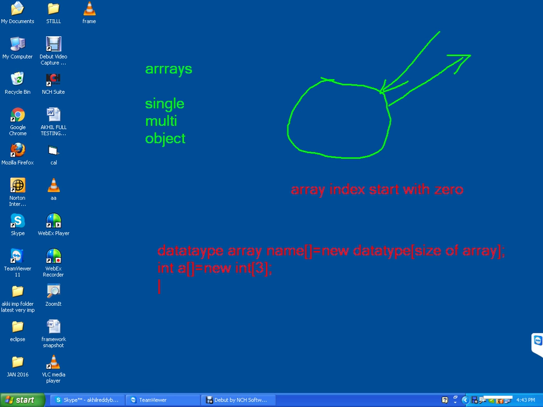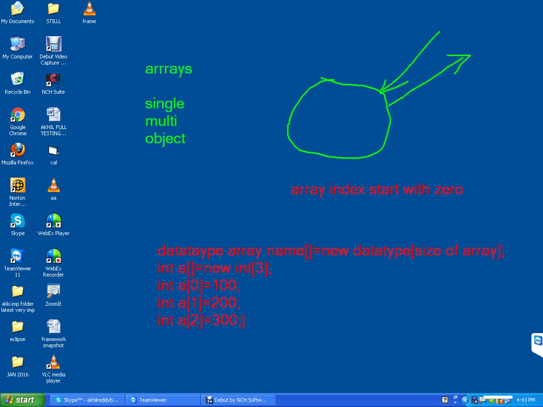So that means a of 0, it starts with 0, equal to 100. a of 1 equal to 200. a of 2 equal to 300.